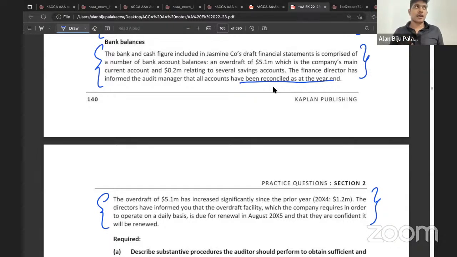Exactly. Agree the amounts in the bank reconciliation statement to the cash book, bank statements and general ledger in order to confirm whether it is accurate. Then what else?